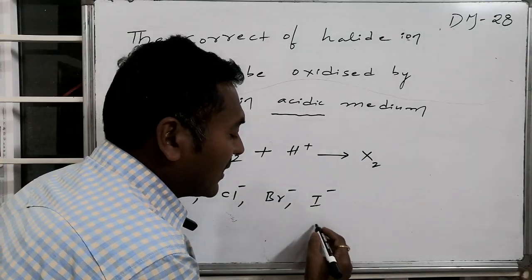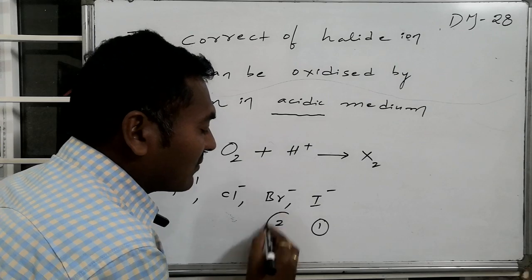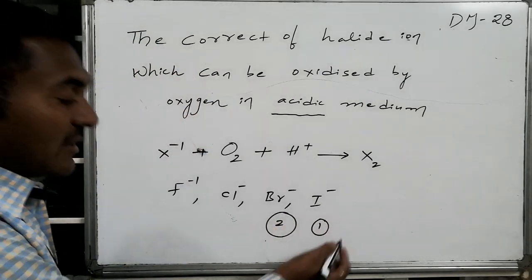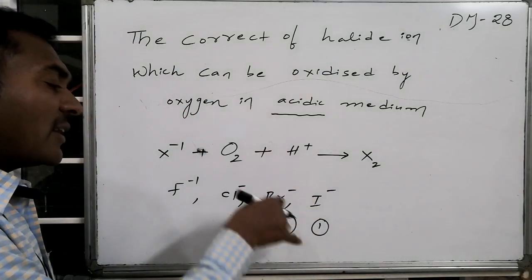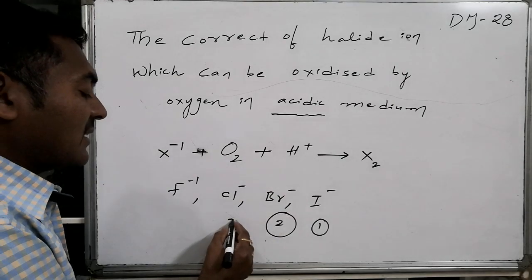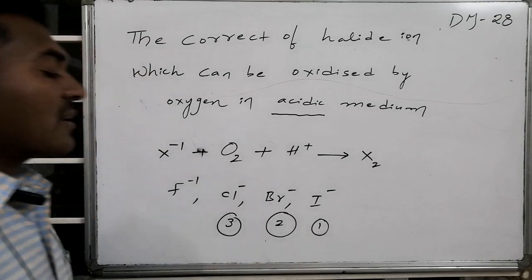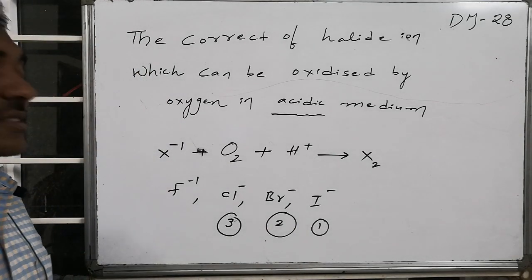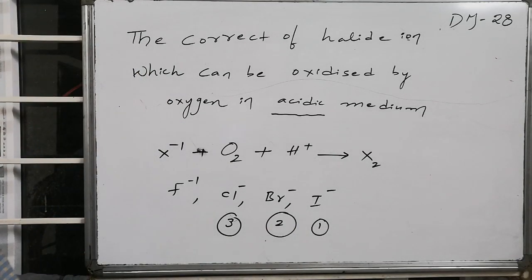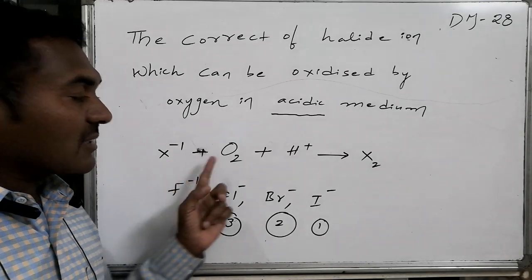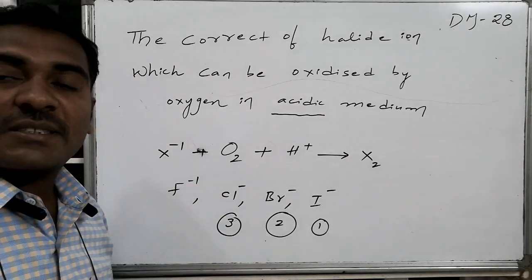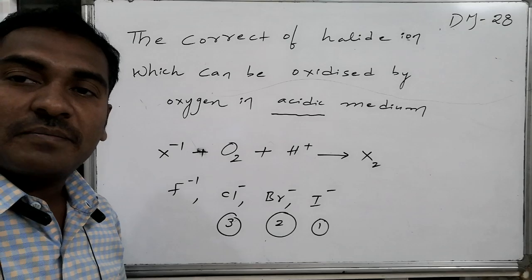whether it can be iodide ion, followed by Br minus ion. It can be iodide, Br minus, followed by Cl minus ions. Like this, whether it is just 1, or 1 and 2, or 1, 2 and 3 combination, which will be the proper correct combination that can get oxidized by the oxygen in presence of acidic medium.